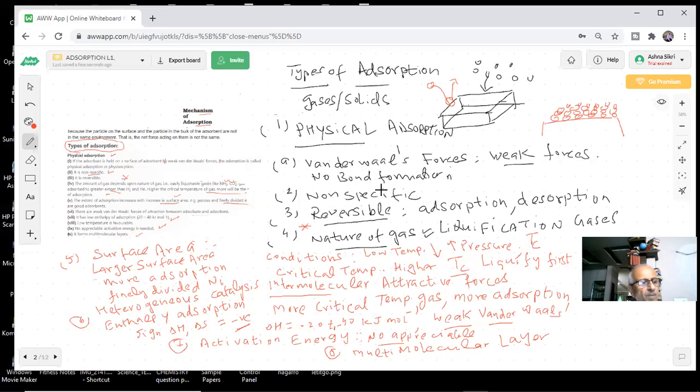And the most important question, which has been given repeatedly: what is the effect of temperature on physisorption, students? Important question. So what will be our answer to that, students?